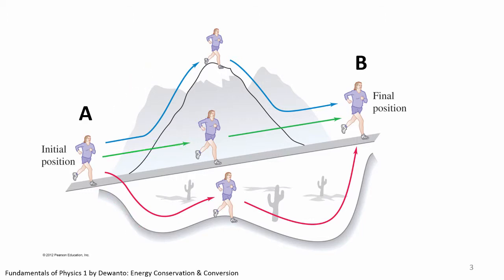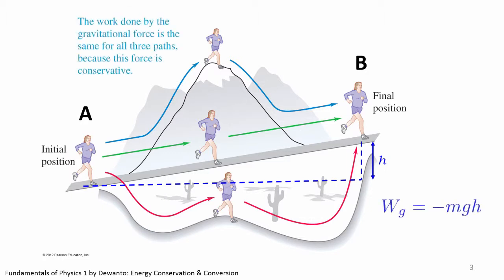Nonetheless, as depicted here, point B is higher than point A. If we set point A as the ground, then point B is its vertical distance h away above the ground. If we are then to compute the work done by gravity from point A to B, it will be given by negative mgh. Notice that the man does move along horizontal as well as vertical direction, but as far as gravity is concerned, only the vertical displacement is concerned because gravity acts vertically.